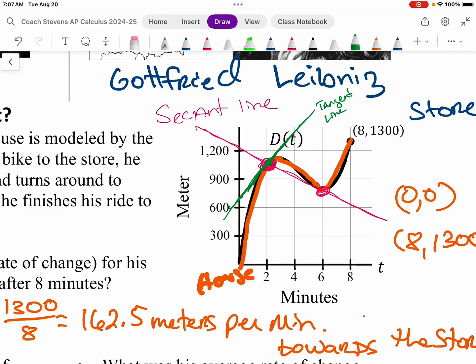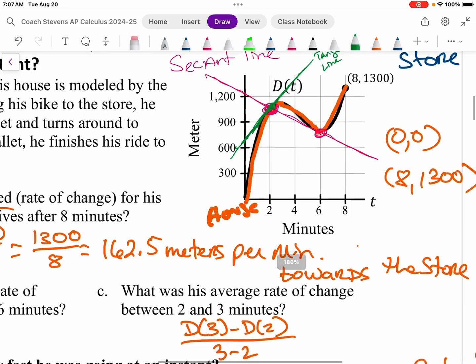Now, we get to talk more about the tangent line, the equation of the tangent line, in Chapter 2, but that gets us closer to finding what the instantaneous rate of change is.